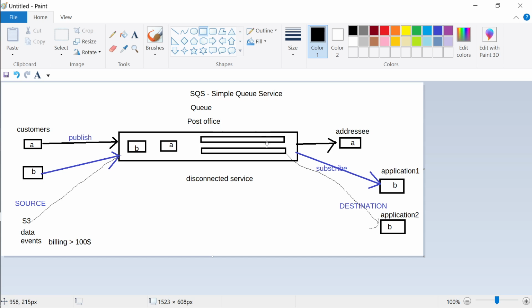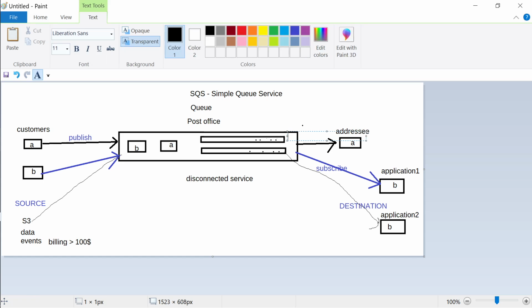The A queue is basically all the data that has been published by A. All the envelopes published by A will come in that queue in that particular order. This is one queue, this is another queue, and on the destination you can tell, I want to subscribe to A, I want to subscribe to B.